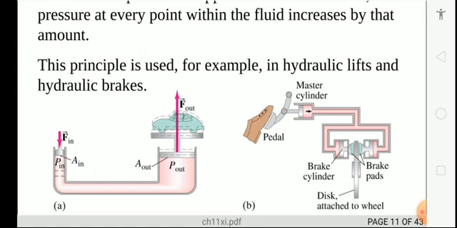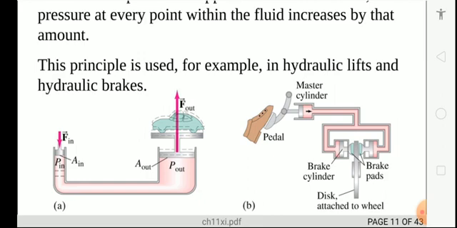This statement is known as Pascal's law, and it is sometimes stated as: if the effect of gravitation is neglected, the pressure at every point in an incompressible liquid in equilibrium is the same.